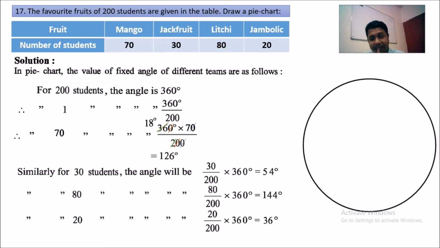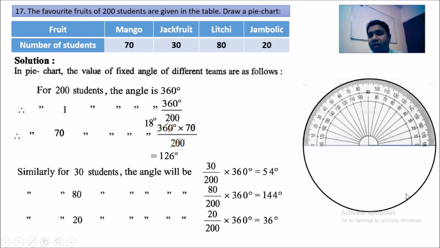So this is the circle that we are going to represent as a pie chart. At first we are going to take a straight line. Okay, so a straight line we are going to draw. Now you can see this is 126 degrees. So on this line we are going to draw 126 degrees. How are we going to draw it? For this we are going to take the help of a protractor.